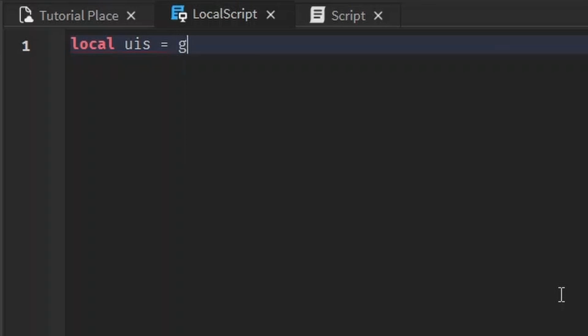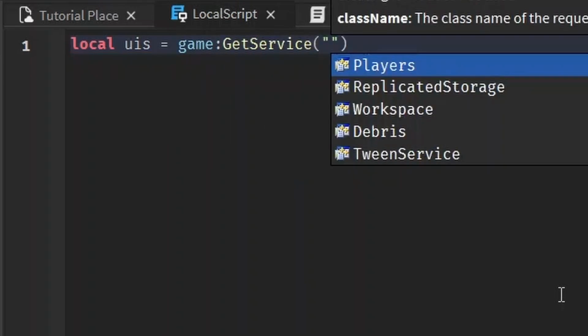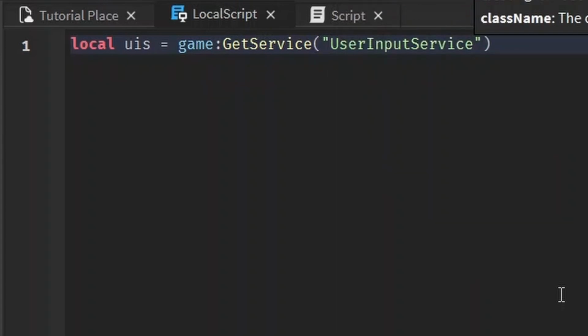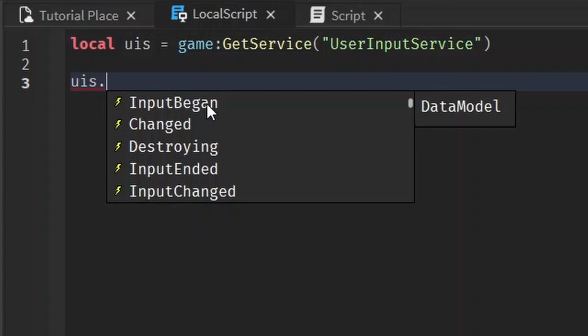The way you get services is by using game get service, and then you type in the name of the service. And I just told you it's user input service. There are many events we could use for user input service, as you can see right here, that detect when user input has begun, such as pressing down on a button, or when it's ended, just letting go of a button, stuff like that.